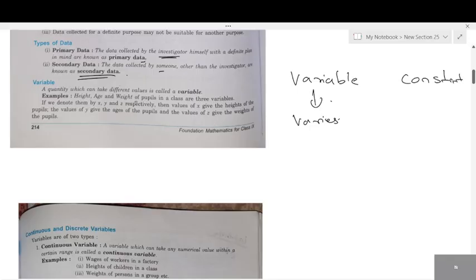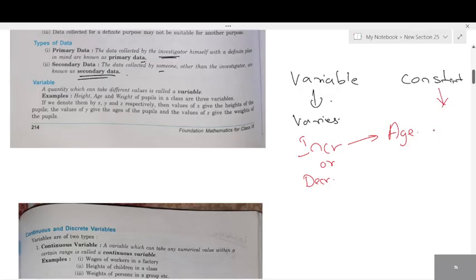Look at height, age, weight of pupil. Pupils, students in a class, are known as variables. Your height keeps changing. Age also keeps increasing. Weight keeps increasing or decreasing. Anything which increases and decreases, we call it a variable. What about your age? Age keeps increasing or decreasing? Increasing, right? The height, age, weight. What about weight? It can increase or decrease. All these are known as variables.